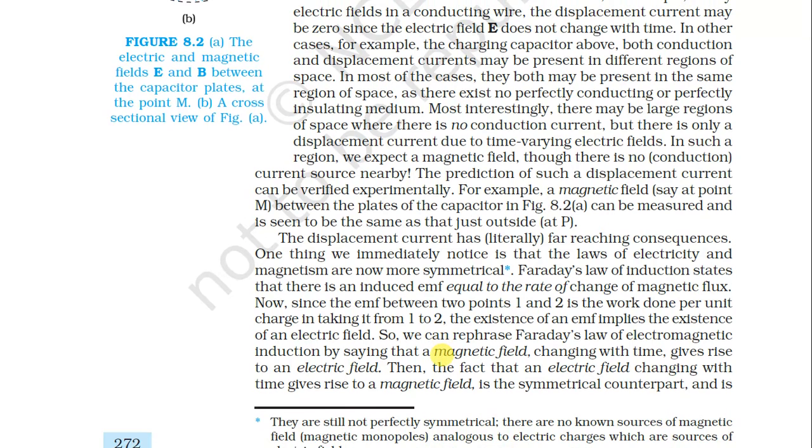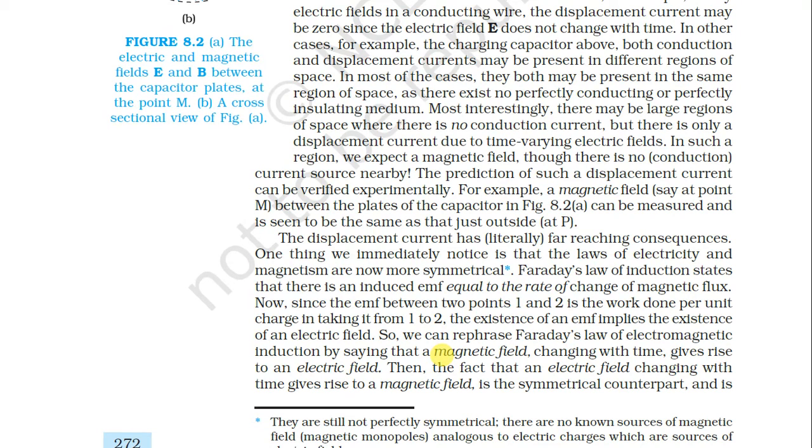The displacement current has a far-reaching consequence: we immediately notice that the laws of electricity and magnetism are now symmetrical. Faraday's law of induction states that the induced EMF equals the rate of change of magnetic flux. Since EMF between two points 1 and 2 is the work done per unit charge taken from 1 to 2, the existence of EMF implies the existence of an electric field. So we can say that a magnetic field changing with time gives rise to an electric field.